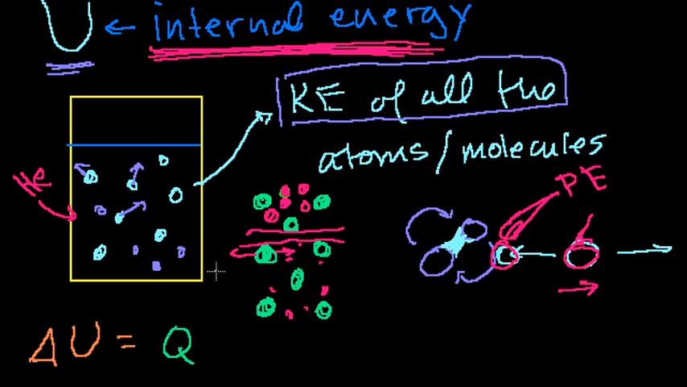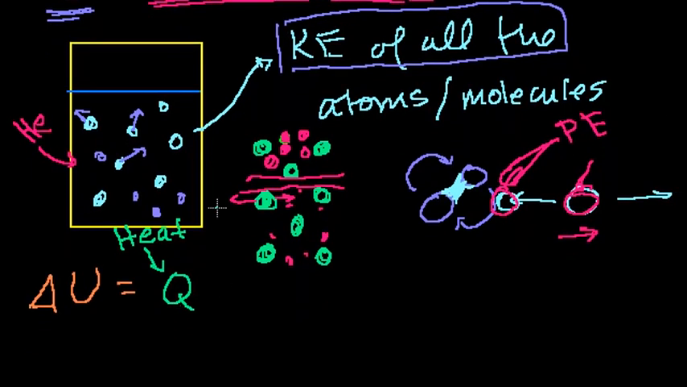And once again, very intuitive letter for heat, because heat does not start with Q, but the convention is to use Q for heat. The letter H is reserved for enthalpy, which is a very similar concept to heat. We'll talk about that maybe in the next video. It's equal to the heat added to the system minus the work done by the system.